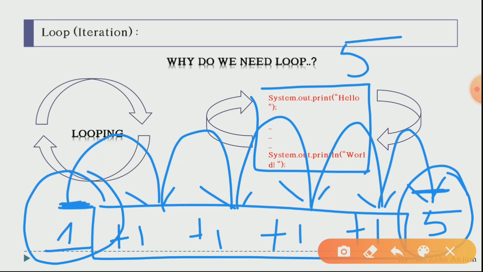So when we study loops, we will keep these three things in our mind: the initial point, the ending point, as well as the updation. I think that is clear.